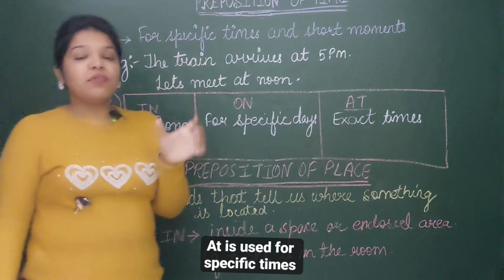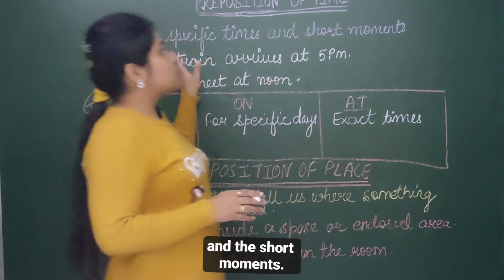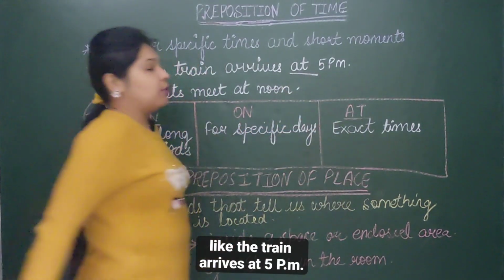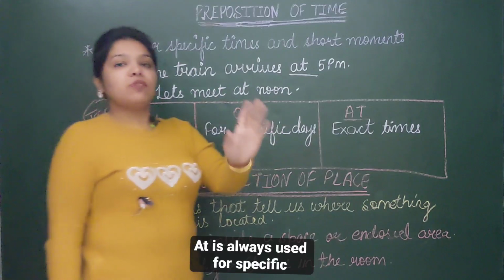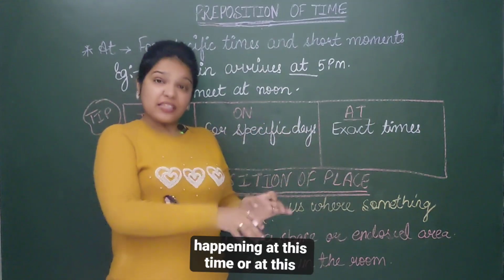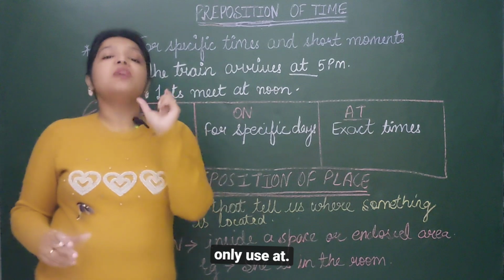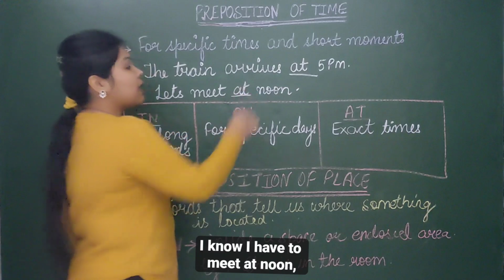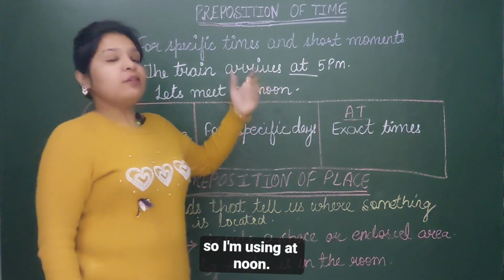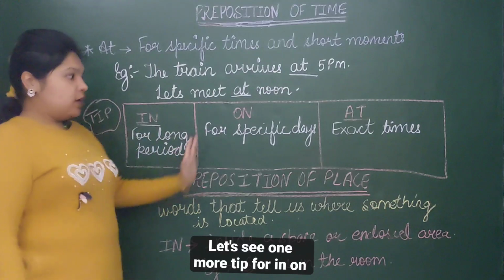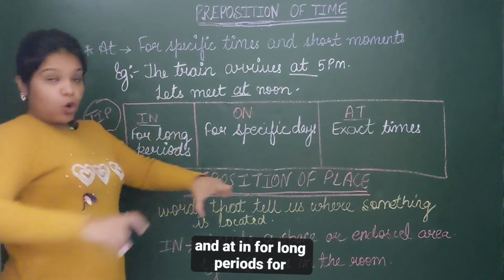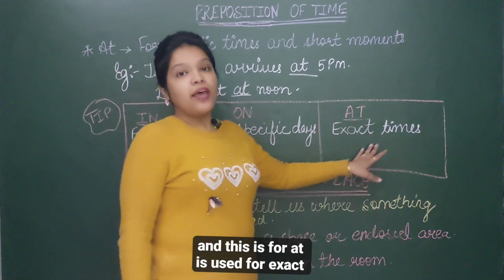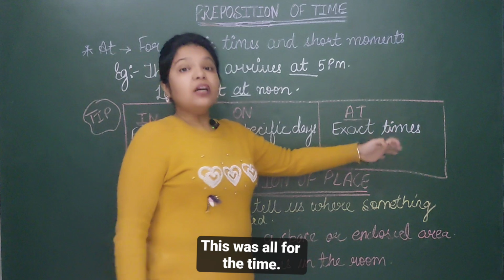At is used for specific times and short moments. It's used for preposition of time. Like the train arrives at 5 p.m. At is always used for specific things. When you know the thing is happening at this time or at this place, then only use at. It is a small tip. Let's meet at noon. I know I have to meet at noon, so I'm using at noon. Let's see one more tip for in, on, and at. In is for long periods, on is for specific days, and at is used for exact times. This was all for the time.